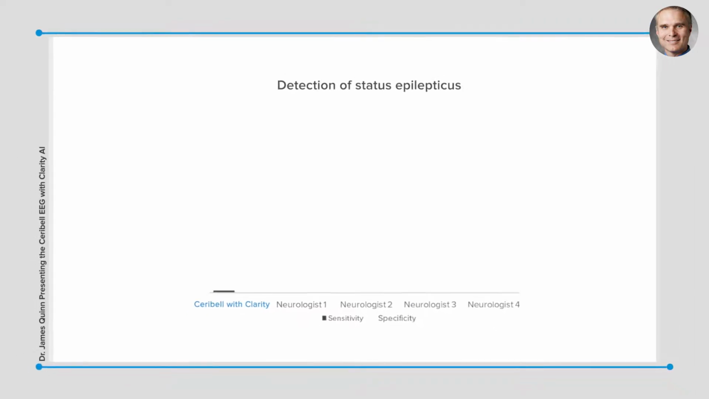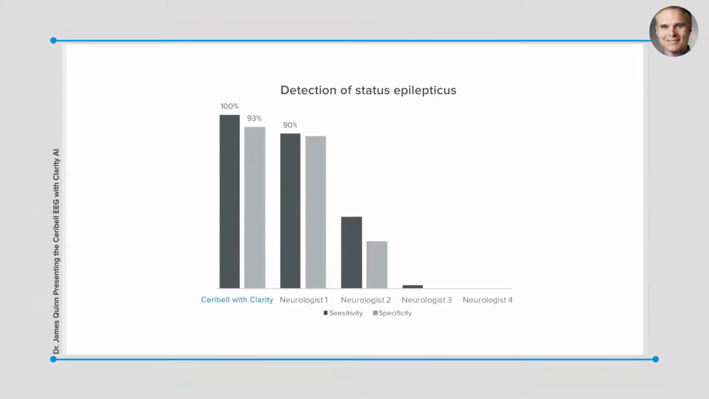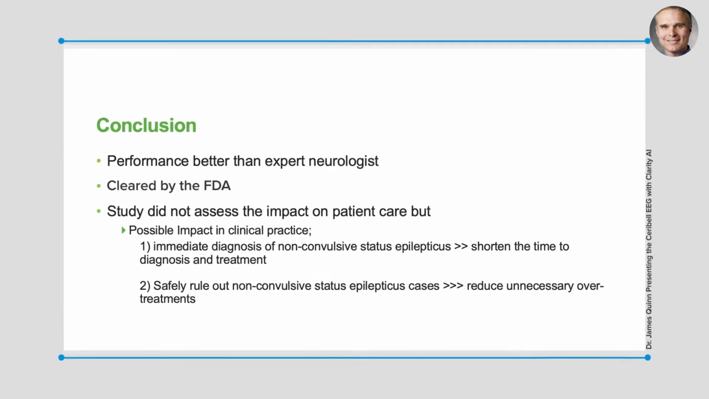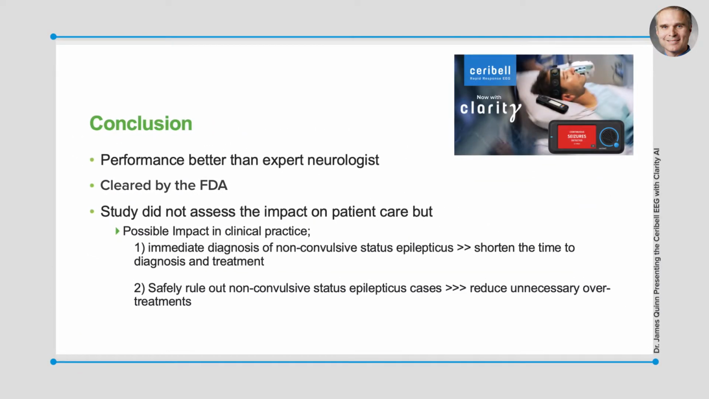Also of note, if you look at the algorithm's performance against the consensus findings versus the individual experts versus the consensus, it is quite impressive. It actually performs better than any of the experts in predicting seizure activity. In summary, we would describe an AI algorithm that performs better than expert neurologists and was recently cleared by the FDA for the bedside determination of seizures in real time.